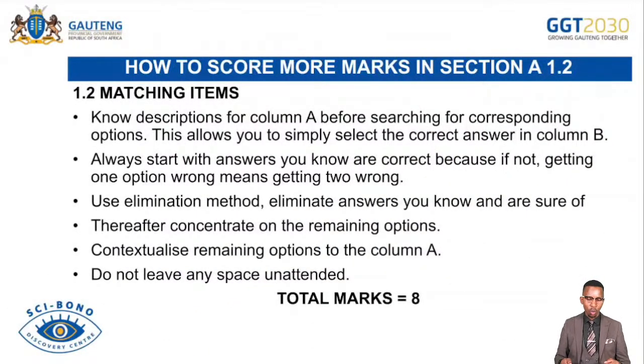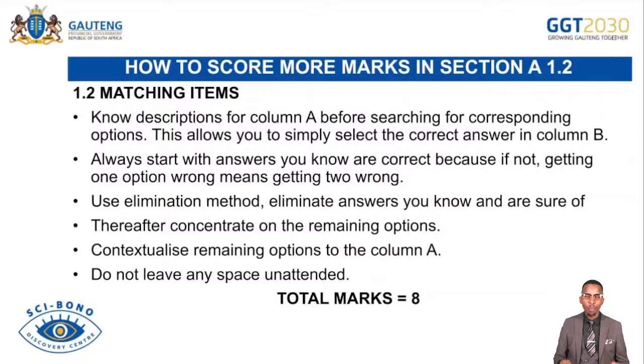1.2, you are expected to get the total also here. You must know your description in terms of column A before you choose the correct answer in column B. If you actually know the description or definition of the option of column A, it is very simple for you to go and identify the answer in column B. Always start with answers that you know. It is very important for you to be critical in this situation, because if you just follow the sequence of answering, once you get one answer wrong, there are high chances that you have got the second answer wrong. So if you choose the wrong answer for 1.2.1 and for 1.2.4, you have 2 answers wrong, you can end up getting 0. So it is very important for you to be very precise as you choose the options in there.